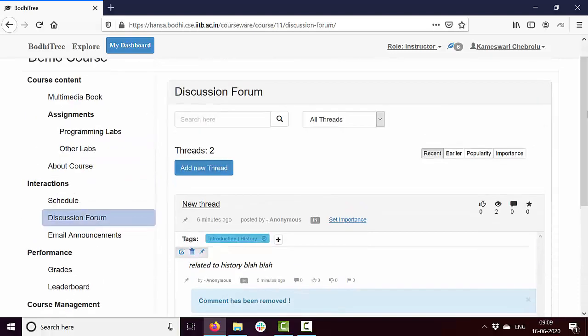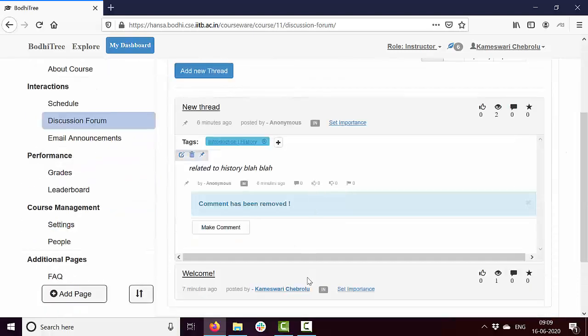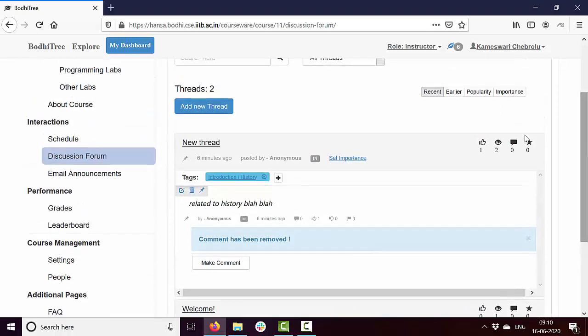A few other things to note. If you like a given thread, you can upvote it or you can downvote it. And all this information is captured here. So you have likes, this is views, how many people have viewed this particular thread. Because I have removed a comment, this is 0, but had there been more comments, it will tell you how many comments are there in this particular thread. And this is the importance of a thread.